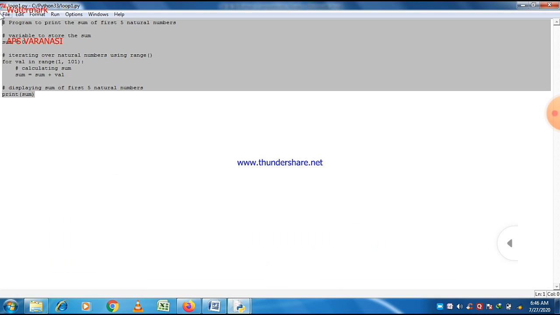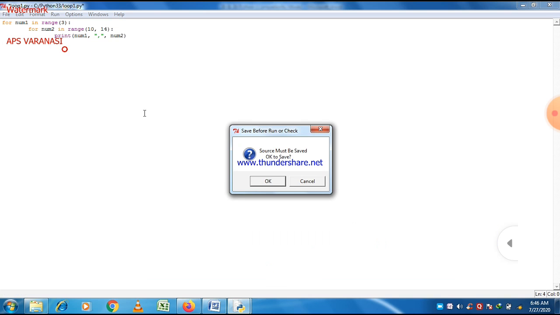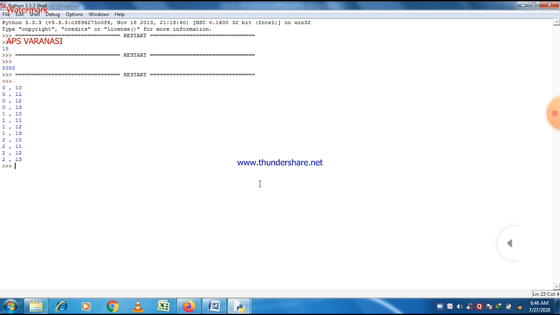Now just execute this program. Let us check what the output is. We know what the output is, but just for our confirmation, let us check whether the logic is correct or not. Yes, the logic is correct. 12 different values are there. You can easily see that.